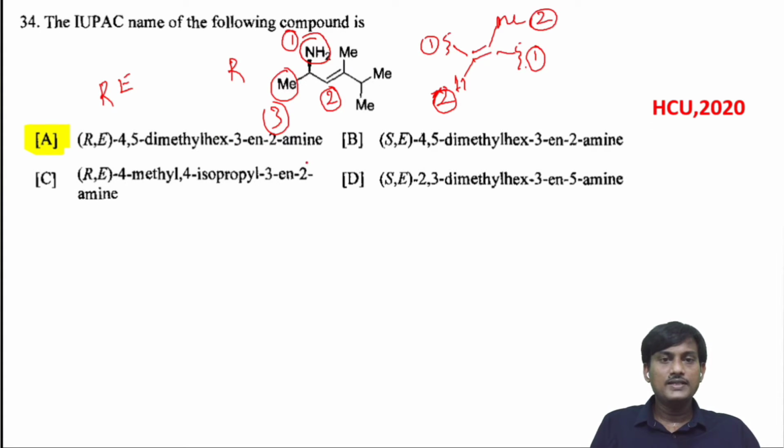And what is the numbering? You have to give numbering from this methyl group: 1, 2, 3, 4, 5, 6. So you have a methyl group at 4 and 5, dimethyl. The total number of carbons in this molecule is 6, so hex. The position of the double bond is at 3, so 3-ene. The position of the amine group is at 2, so 2-amine. This is the correct option.